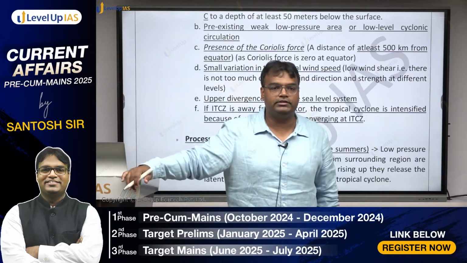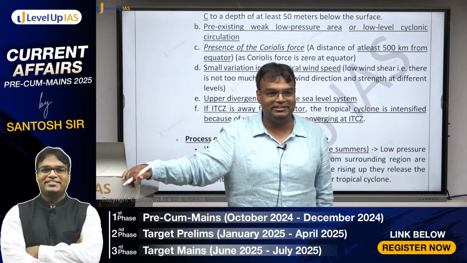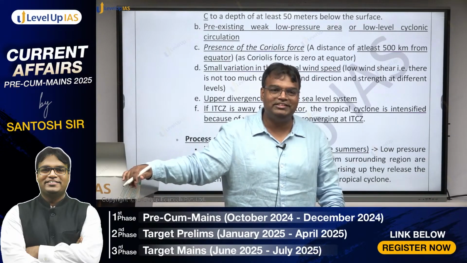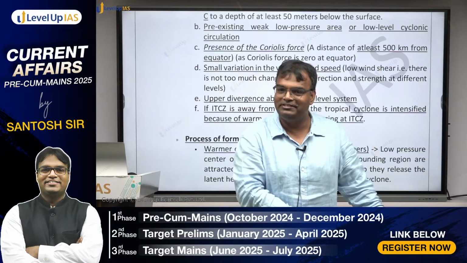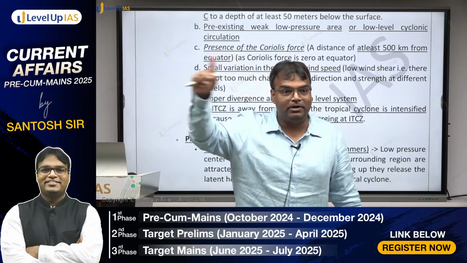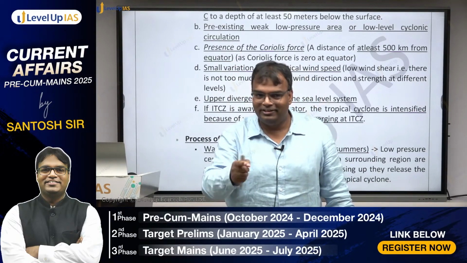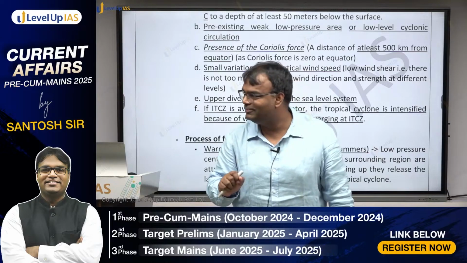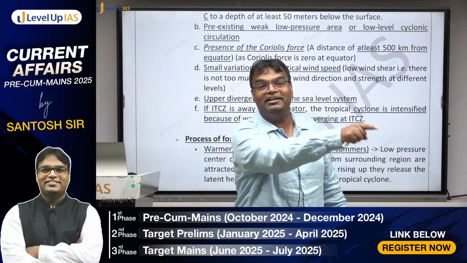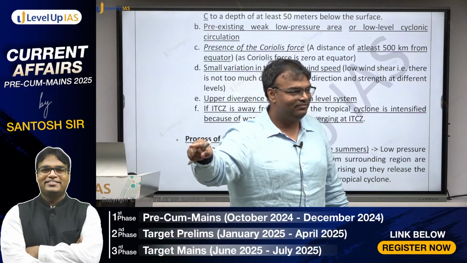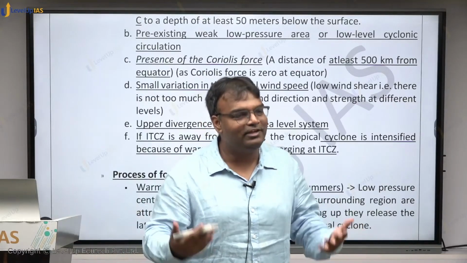So whenever a question is asked, why do more cyclones form in the Bay of Bengal and not in the Arabian Sea, we will see which of these conditions are more probable in the Bay of Bengal and less probable in the Arabian Sea. A PYQ came recently asking why in these parts of the world cyclones are not formed. We'll try to understand that through these conditions required for formation of cyclones. Which of them will not be possible in those parts, and based on that, we'll be able to say why in those parts of the world cyclones cannot be formed.